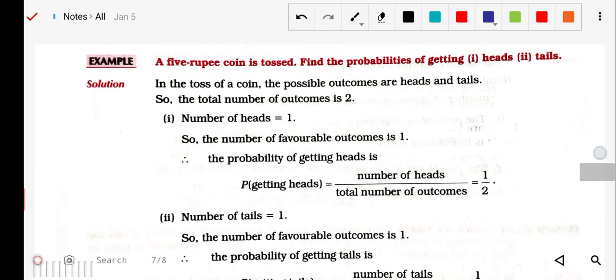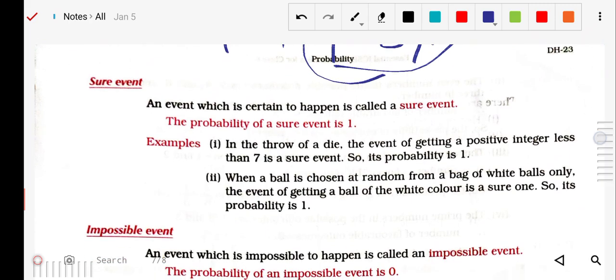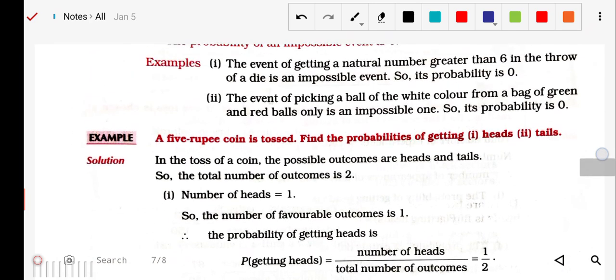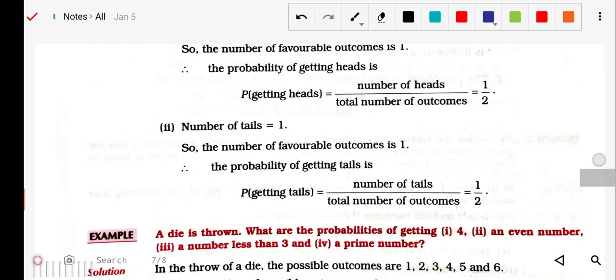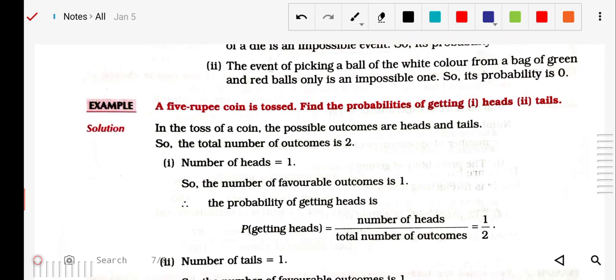Then next is the sure event. What is a sure event? That is 100%, which is sure. The probability of a sure event is always 1. The probability of an impossible event is always 0. Next, one example: a 5 rupees coin is tossed. Find the probabilities of getting head or tail.